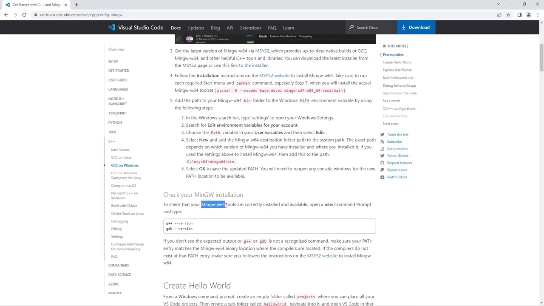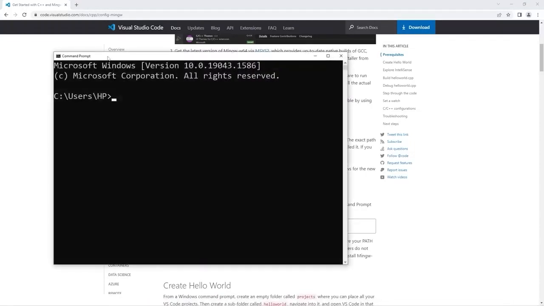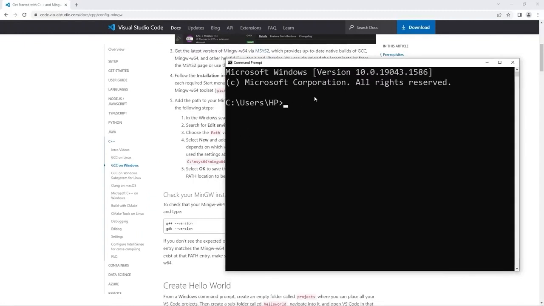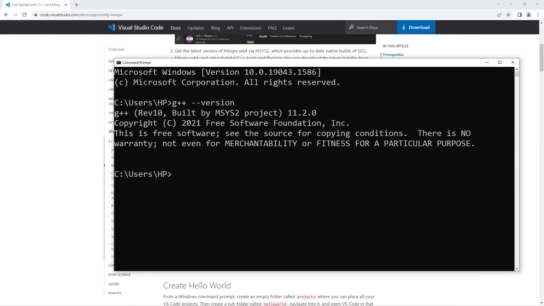Just to be sure that our compiler is working and available, let's open up Command Prompt. Then type in this command, g++ --version. Enter. Yeah, it looks like it's good to go. We have now successfully installed our compiler.